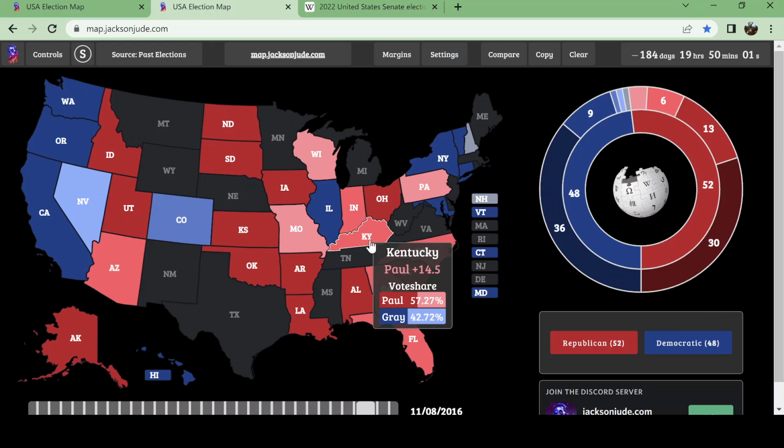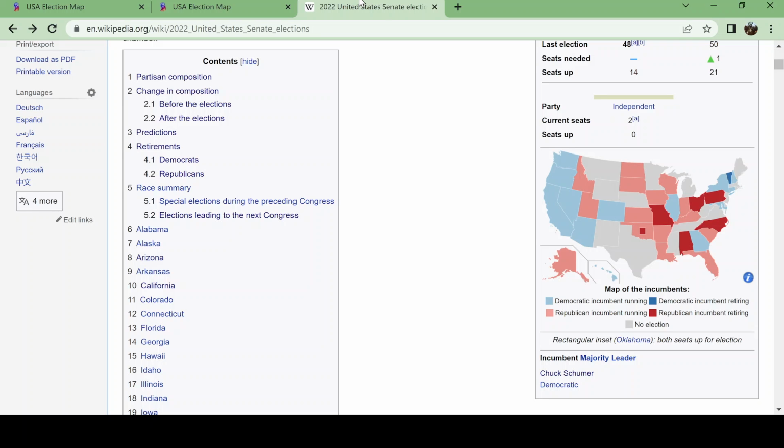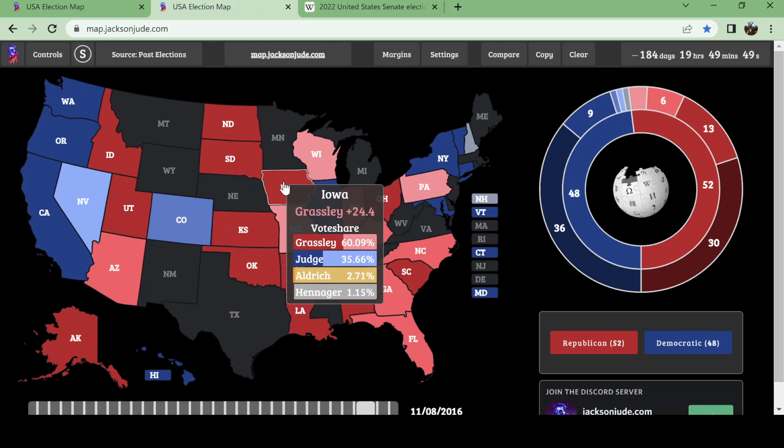So all that aside, how does this affect the midterms? Well, a lot of these differences were due to special incumbents. For example, in Iowa, even though it was supposed to be a very competitive state in the presidential election, and had been a competitive state in many years past, Chuck Grassley was able to win by this extremely large margin.